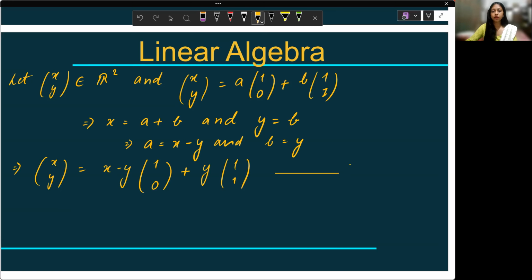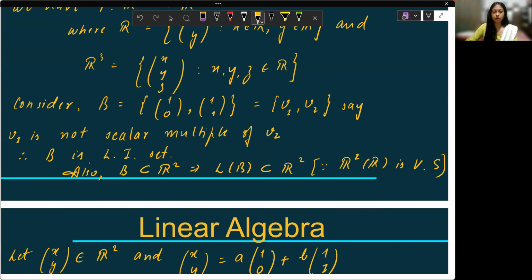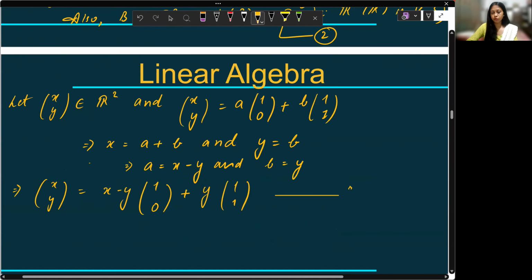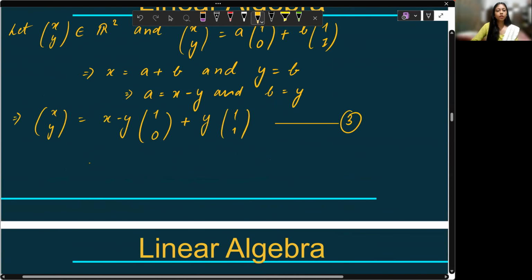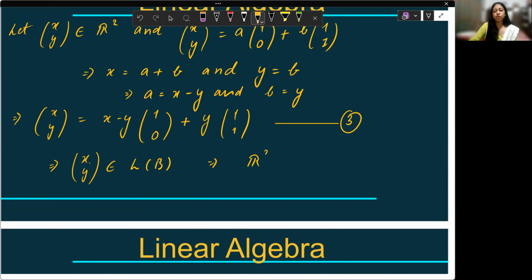Okay, this is linearly independent. That's first. That is second. And this is going to be third. Therefore, I can say xy belongs to the linear span of B, which implies R2 is a subset of the linear span of B. This is 4.